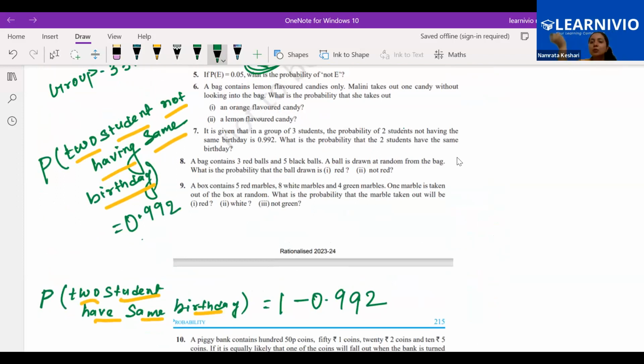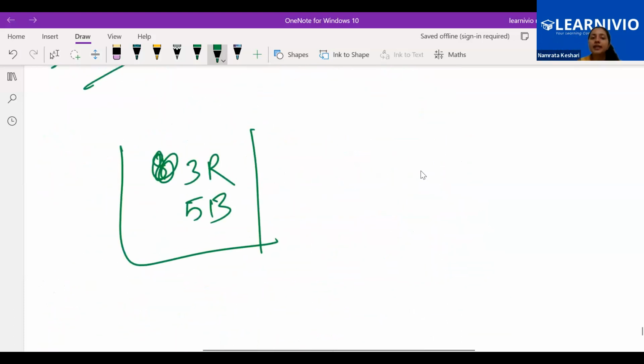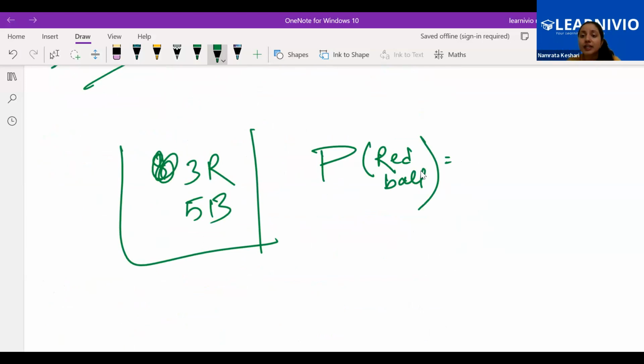Randomly, we are taking out a ball from the bag. What is the probability that the ball drawn is red? What is the probability that we are taking out a red ball? Can anyone tell me what will be the probability of getting a red ball?